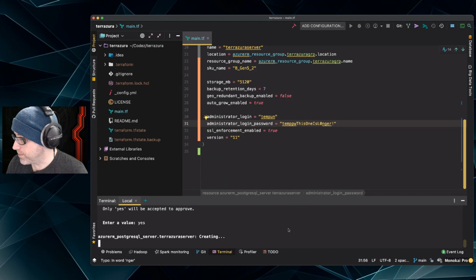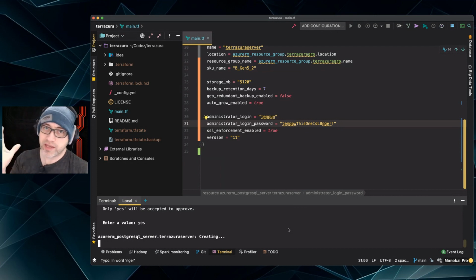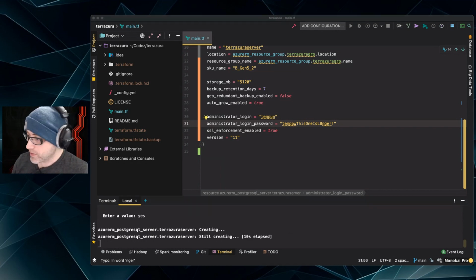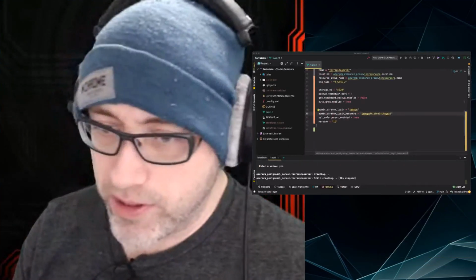All right, there we go. Now the server is getting created, and this should create this time. That's a big enough password for it to work. So while that's created, we'll talk about some of the next stuff I'm going to do.